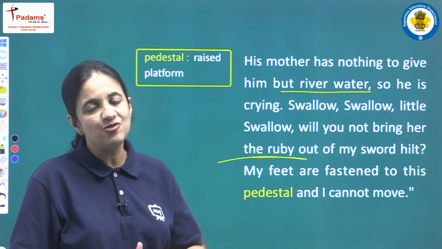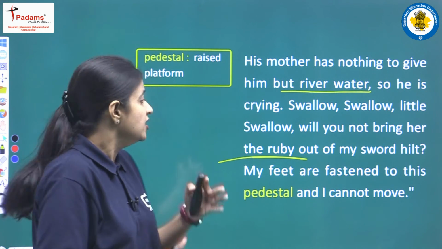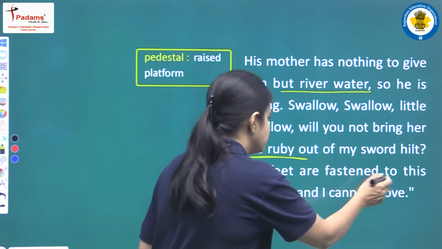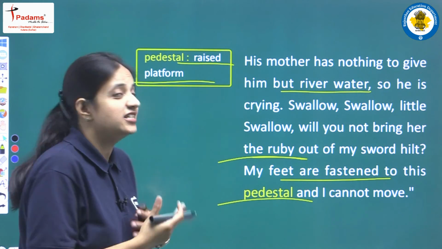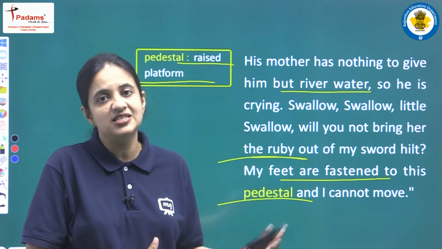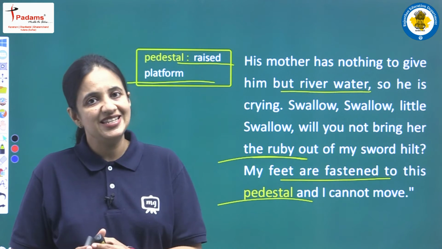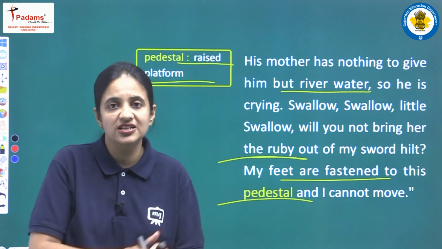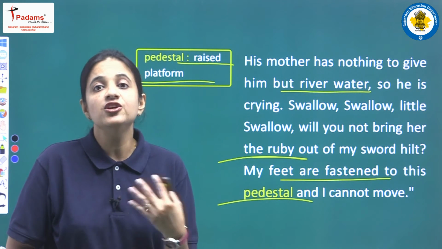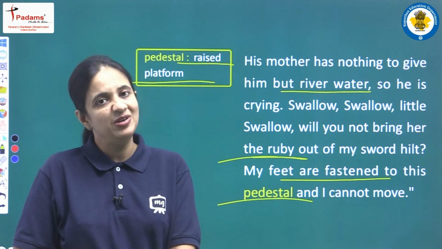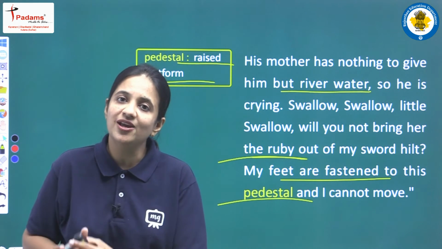My feet are fastened to this pedestal and I cannot move. Next the prince is saying why he is requesting the swallow. Pedestal means a raised platform, or here it means a tall column. So he is saying that I am tied to this tall column, so this is the reason I cannot move. So I am requesting you to help that woman, just take my ruby and give it to that woman.